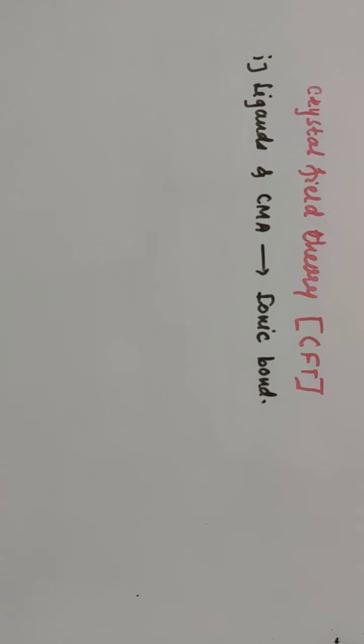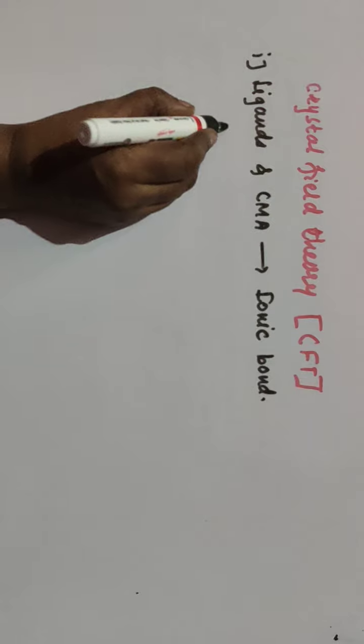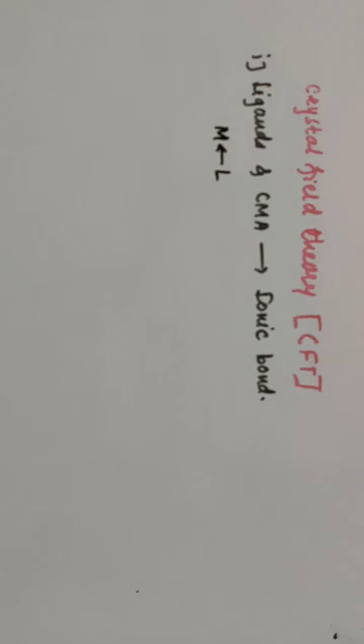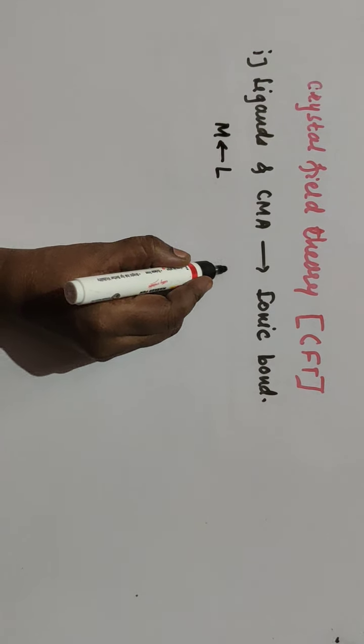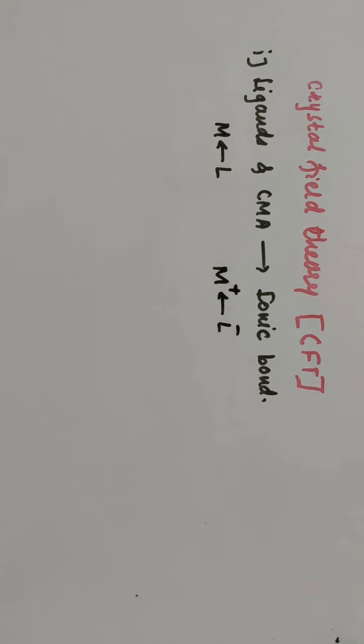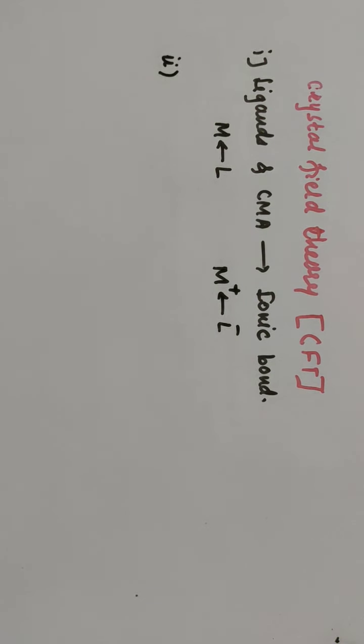According to crystal field theory, the ligand and central metal atom are connected with each other by electrostatic force of attraction. That means the bond in between central metal atom and ligand is the ionic bond. Metal and ligands are connected with each other by ionic bond. That means the metal has positive charge while ligands have negative charge. These are the assumptions of crystal field theory actually.